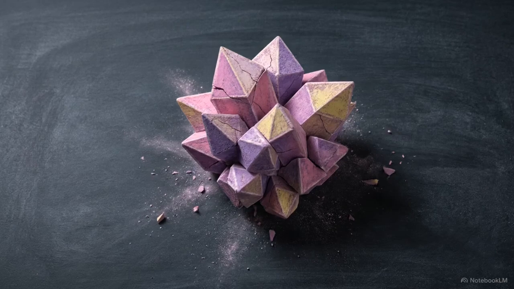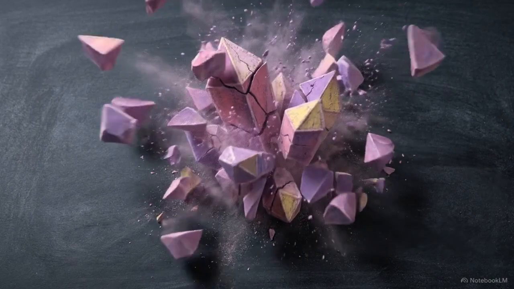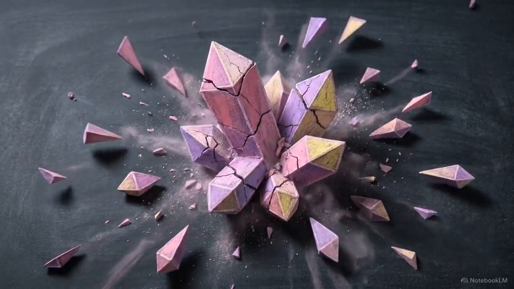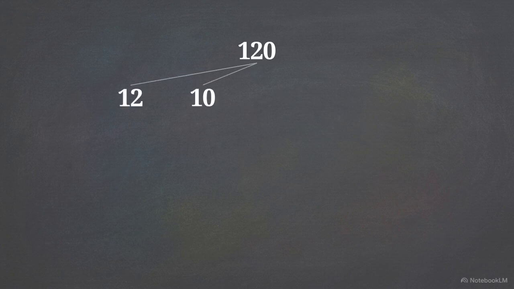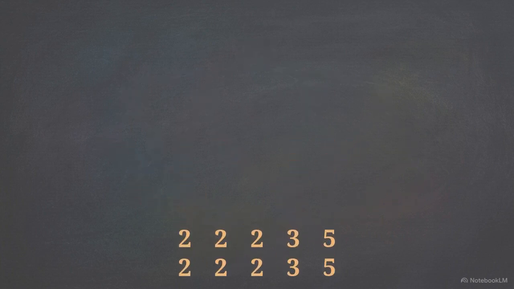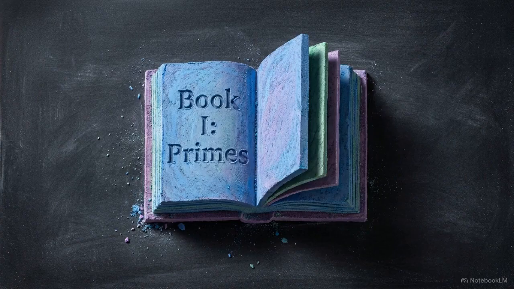Take a composite number like 120. Crack it open, and it shatters into smaller pieces until you're left with its mathematical bedrock, prime numbers. You could split it into 12 times 10, or you could divide it into 15 times 8. It doesn't matter. Reducing those branches to their indivisible roots always leaves the exact same primes: three 2s, one 3, and one 5. This consistency has a name. It is the fundamental theorem of arithmetic.